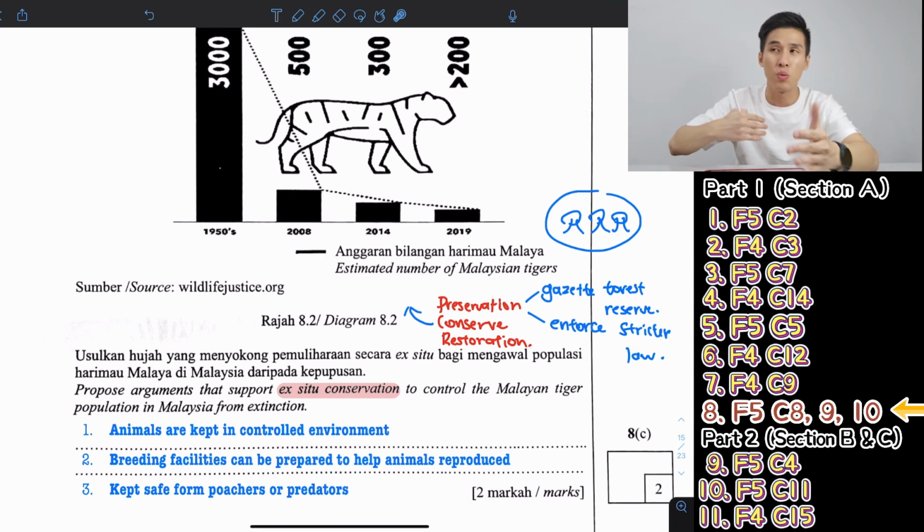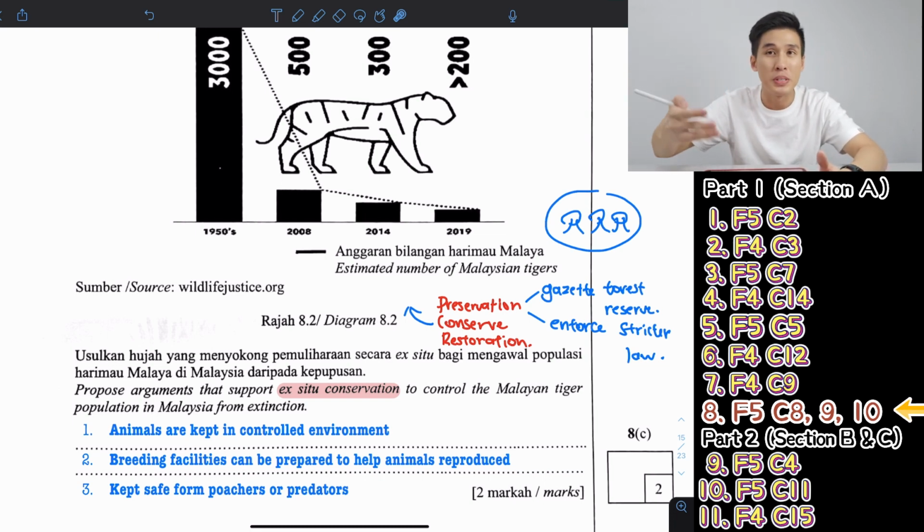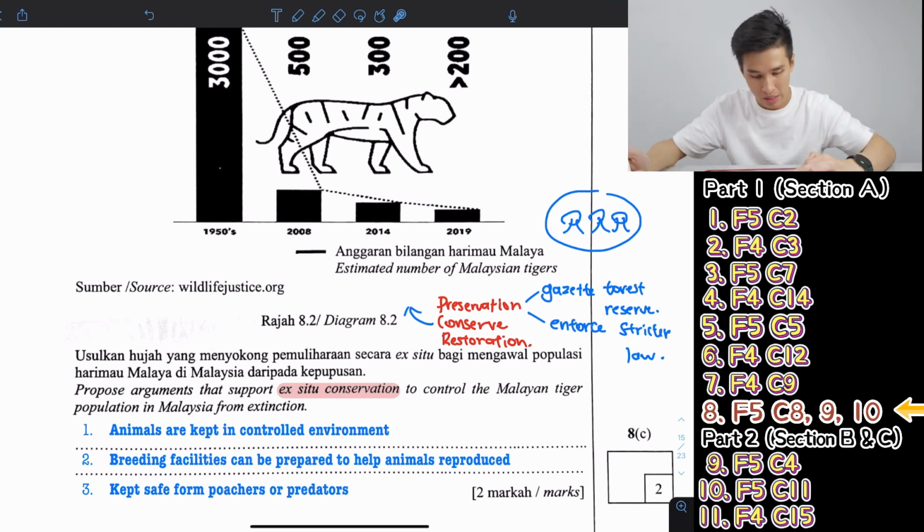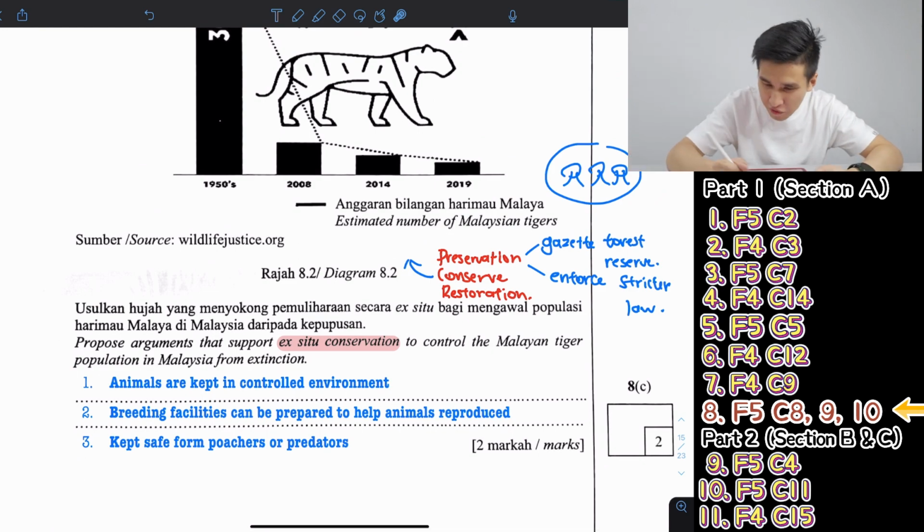So now how can we intervene in this natural environment to make sure that species can live better? I don't know what I'm saying.